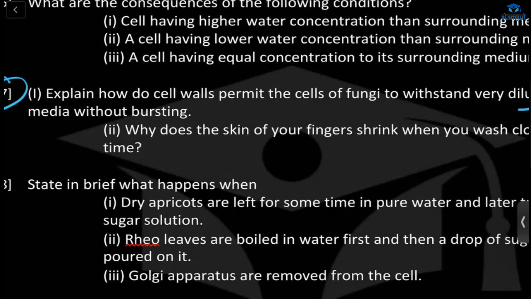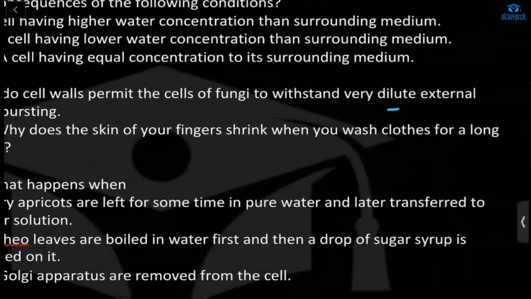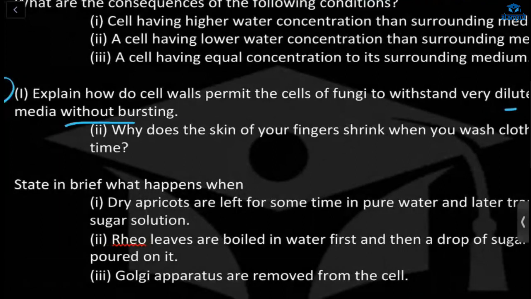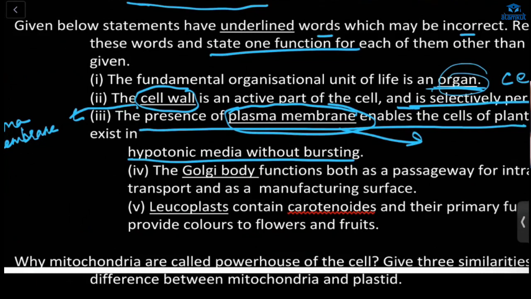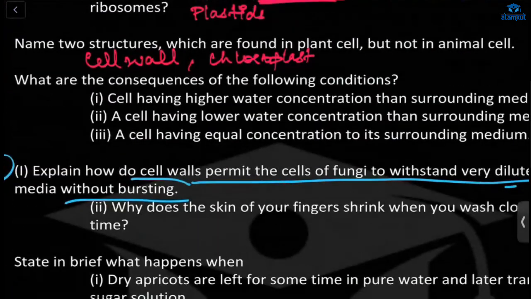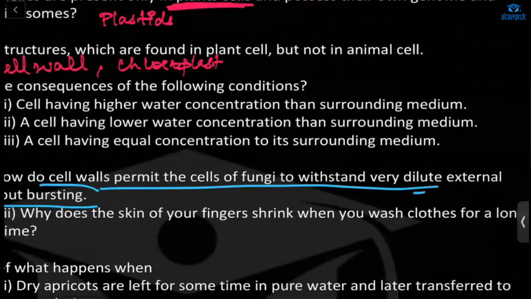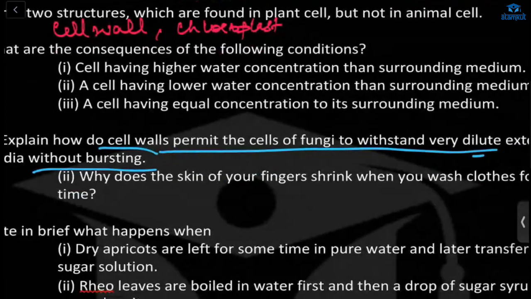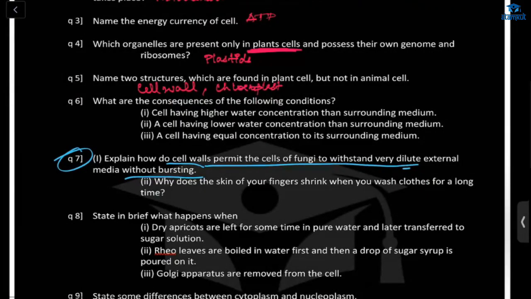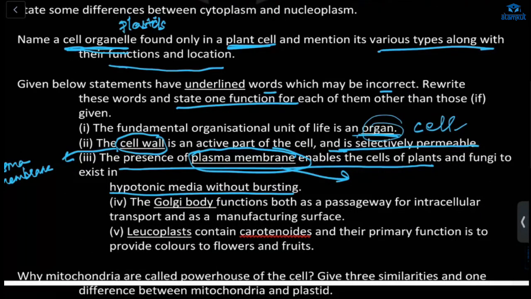How does the cell wall permit the cells of fungi to withstand very dilute external media without bursting? Is there any difference here and here? So in this sentence, they are telling that cell wall is helping the fungi and plant cell to withstand bursting. In this case, it is telling that plasma membrane is helping the plant cell and fungi cell to withstand the pressure.